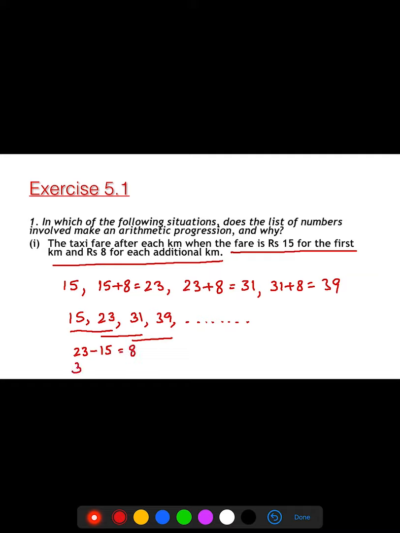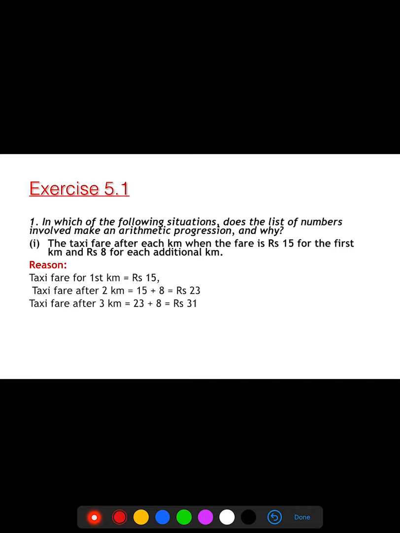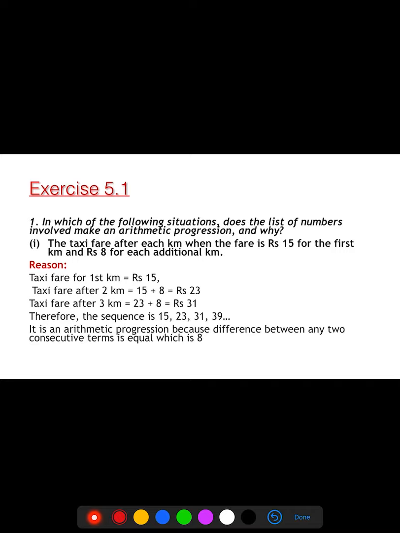If I subtract the second term from the third term, again I get 8. Similarly, the third term from the fourth term, I get 8. It means if I subtract any two consecutive terms, my answer comes out to be the same. Hence, the given statement shows that this is an AP. So here the taxi fare is 15, after 2 kilometers 23, after 3 kilometers 31, the sequence is this, and hence